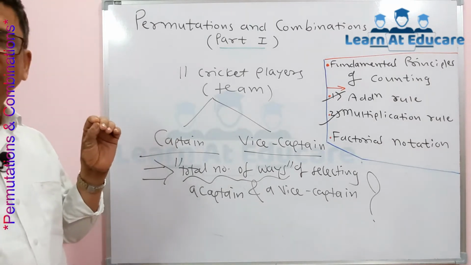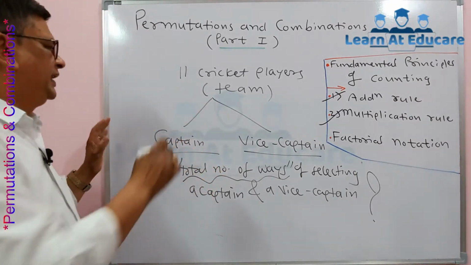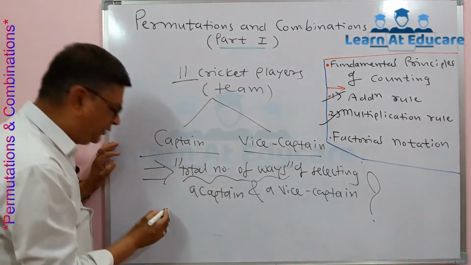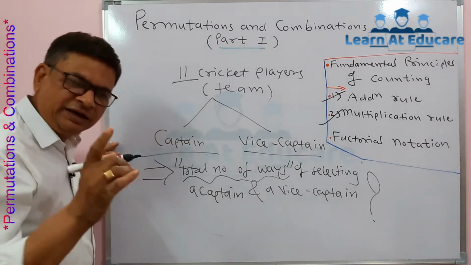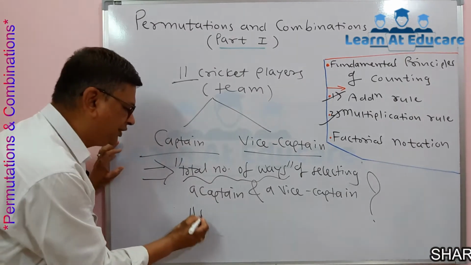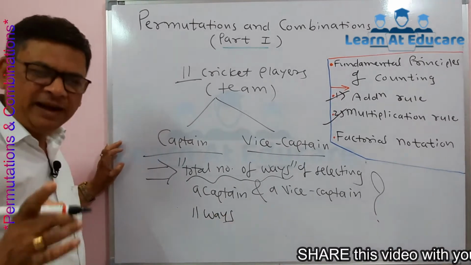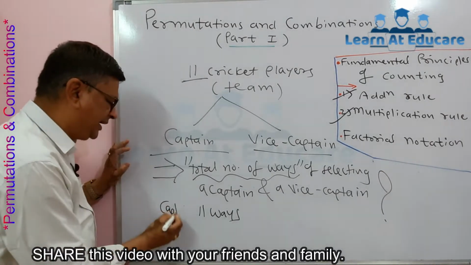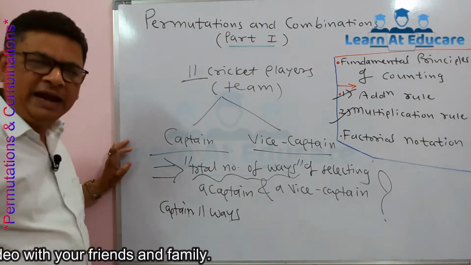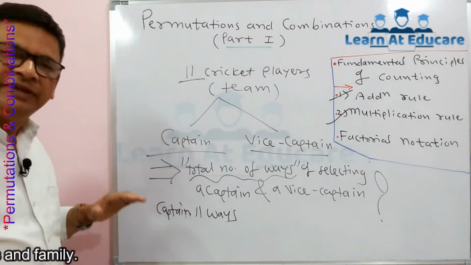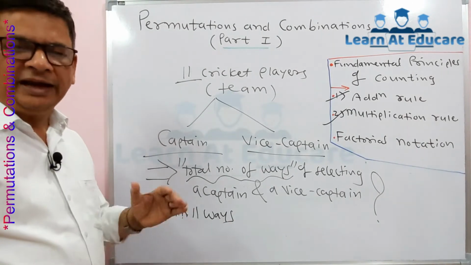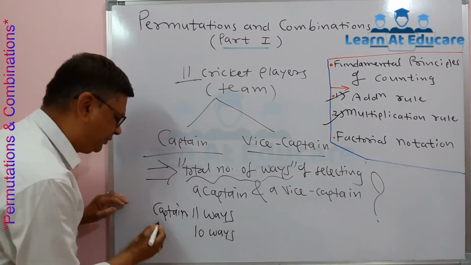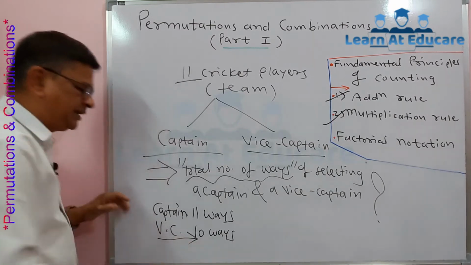How to solve this? According to this principle, see, there are 11 cricket players in the team. Out of that, anyone can become captain, so a captain can be selected in 11 ways. After selecting a captain, there will remain 10 cricket players. Among them, anyone can be selected as vice captain, so a vice captain can be selected in 10 ways.